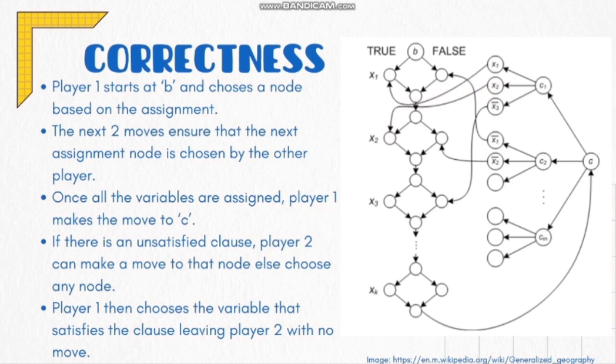We'll also show that if in general geography player 1 has a winning strategy, then player 1 has a winning strategy in the formula game from this graph. For that, we just have to take the route that would lead to player 1 winning in general geography, and then we'd make the assignments based on that. So if player 1 was to take this route by going right, then we just assign false, and so on to all the variables. This would essentially lead to all the variables being assigned in such a way that at least one of the literals in each clause results in a 1, thus making all of the clauses evaluate to true and making the overall formula evaluate to true.